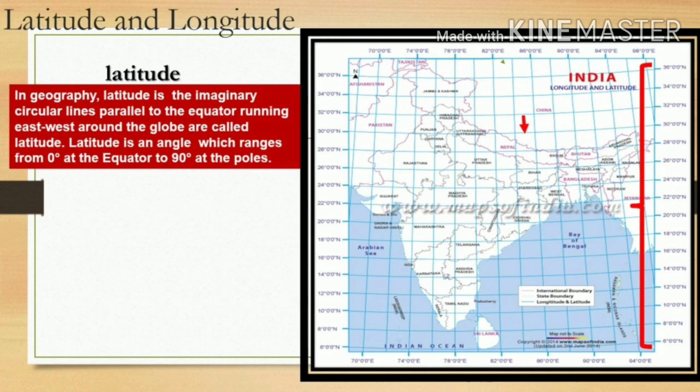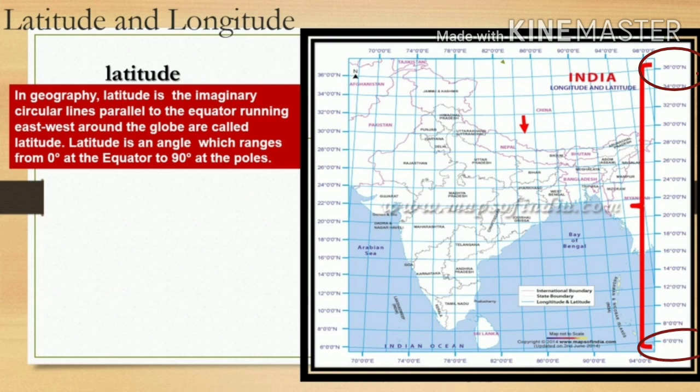This line we are considering our India. Our India is located in the northern hemisphere. The mainland extended between latitudes 8 degree 4 and 37 degree 6 north.